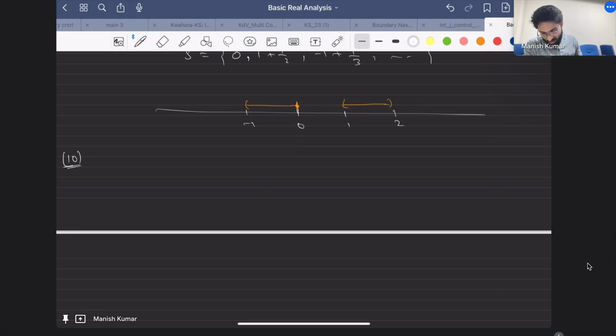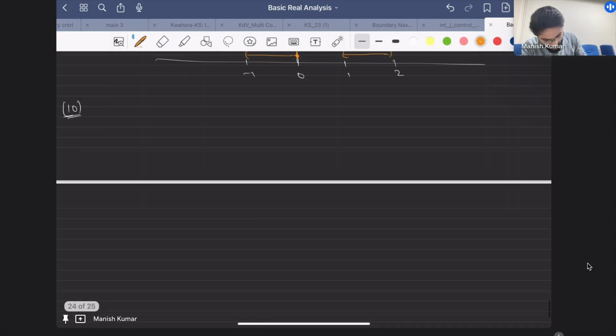So you have already learned this theorem called the nested interval property of closed sets. I'll just mention the theorem once, and then I'll go to the question. So suppose In is a nested sequence of closed intervals.